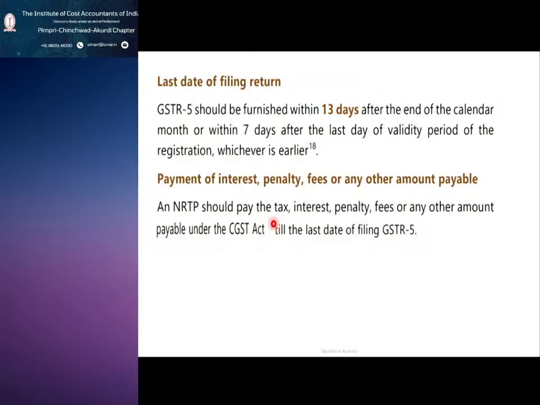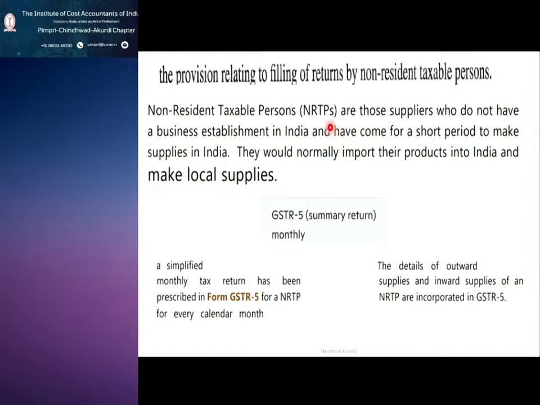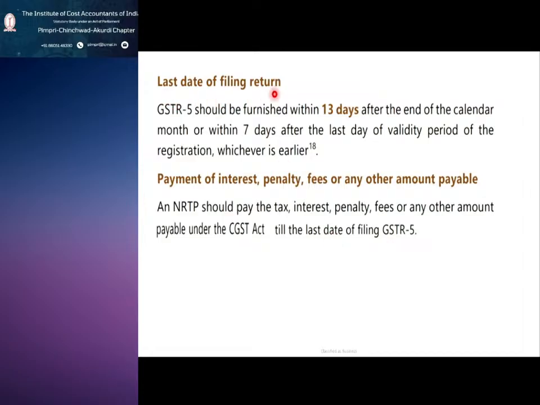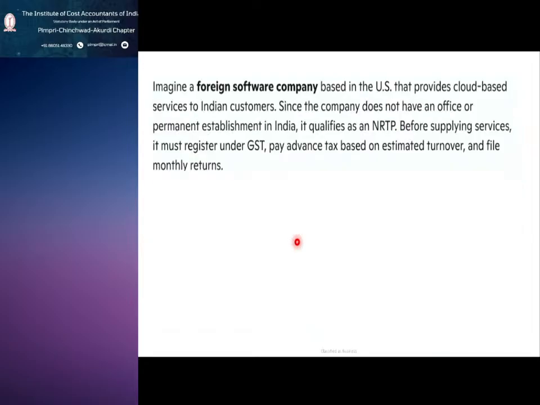So these are the three important provisions relating to filing of returns. So remember, GSTR 5 monthly, it is a summary return. Second point, last date of filing return. So you get an idea what is meant by last date of filing return, and whatever interest or penalty fees are applicable, the NRTP has to bear those interest and fees.